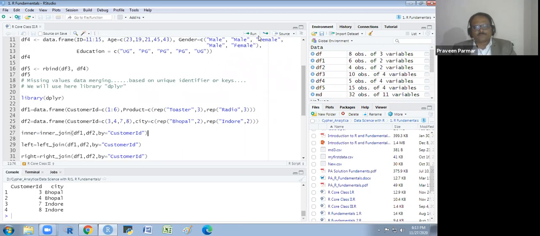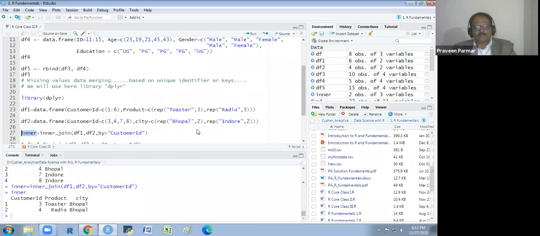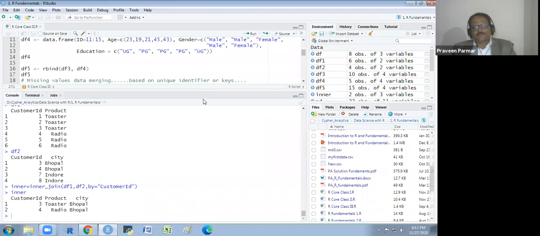Sorry. I run it. And I will show you this. Are you getting it? Inner join is the intersection. The IDs which are common in both data frames. It will give me those IDs with the columns of both data frames. Does that make sense to everyone? Okay.